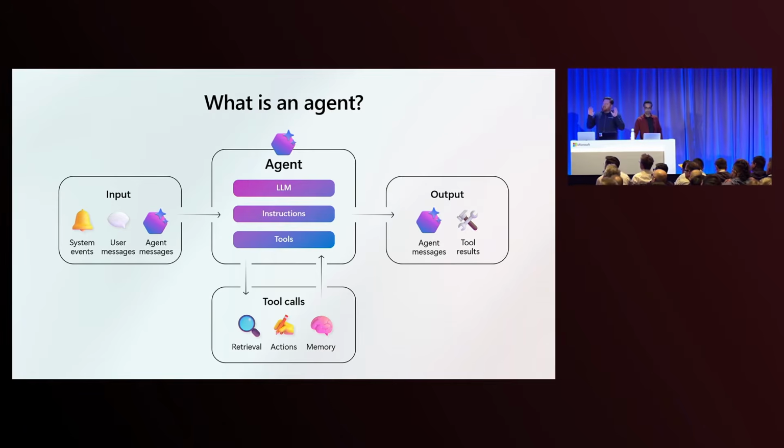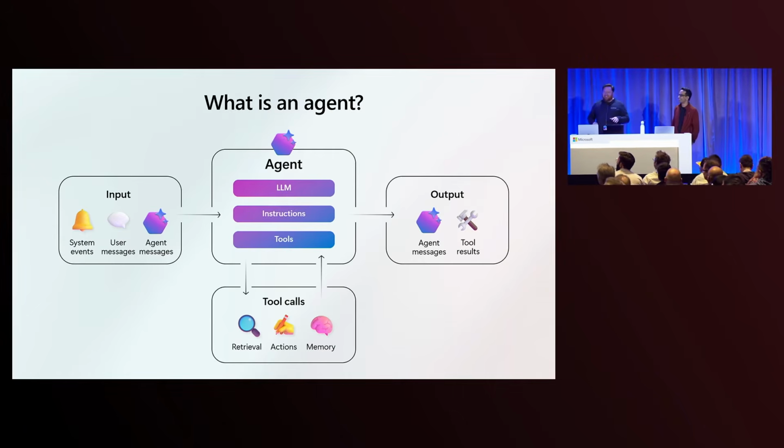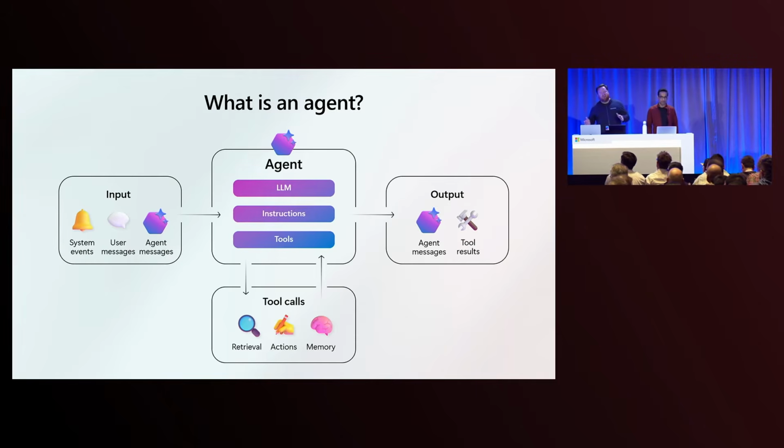Probably who has not seen a slide like this 10 times already, right? Like, what is an agent? I won't spend too much time on this. You all know what agents are, I hope. Anyone not know what an agent is yet? I think there are all sorts of different definitions, but really, an agent is an AI app that is connected to an LLM to make inferences, has instructions and context, and most importantly has tools so it can perform actions.